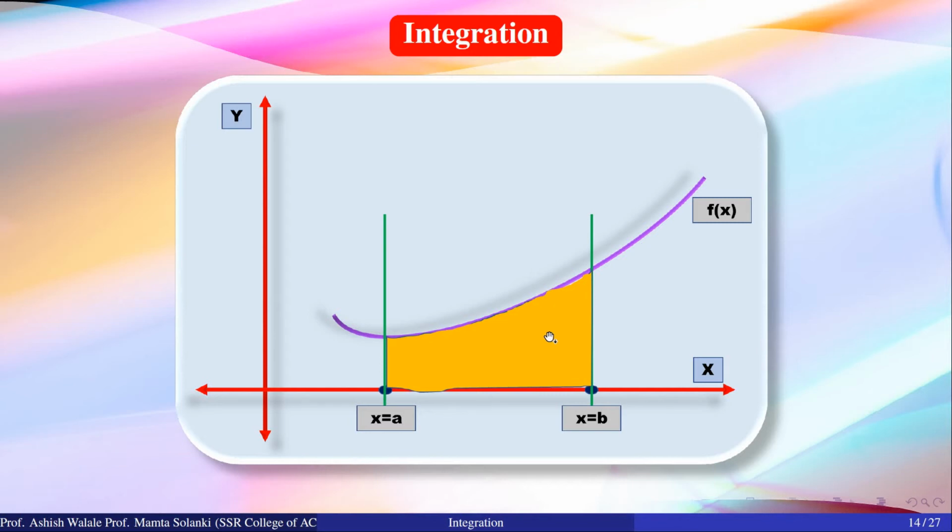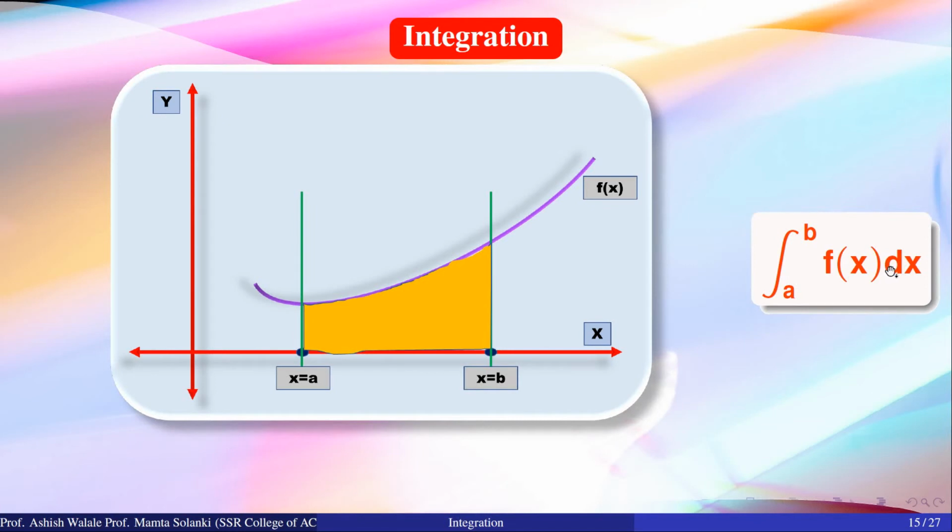This area is called the integration of f of x dx under limit x equal to a to x equal to b, where a is called the lower limit and b is called the upper limit. That means the integration of f of x dx is nothing but the area enclosed by the given function, the x-axis and the perpendiculars drawn at these limit points. This area is the integration of f of x dx.